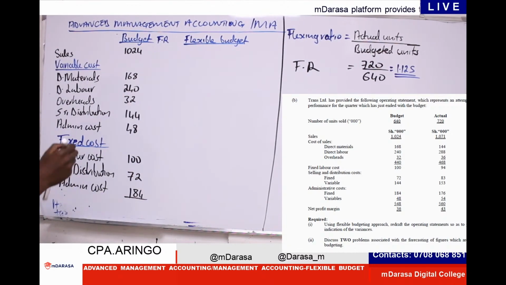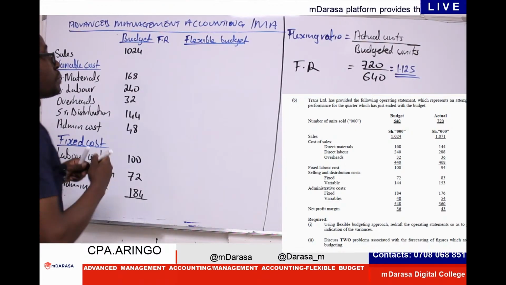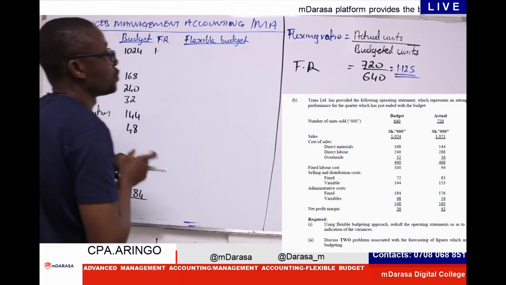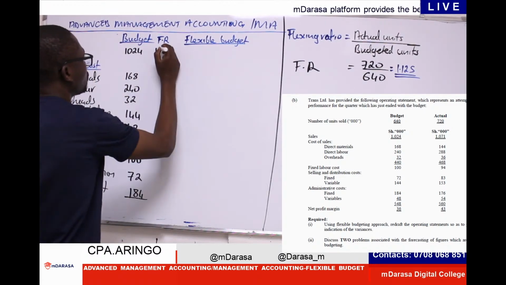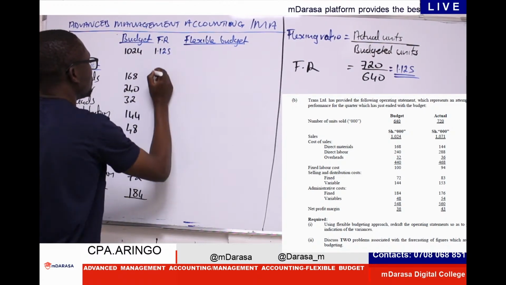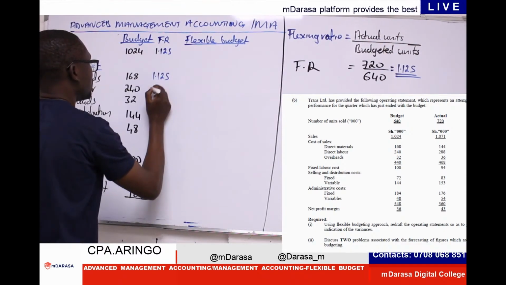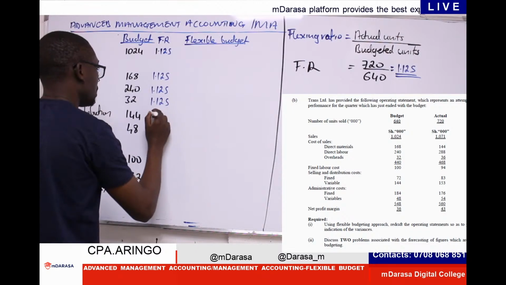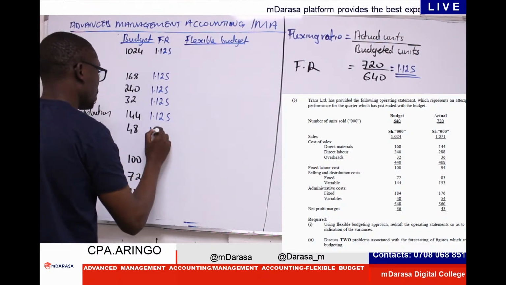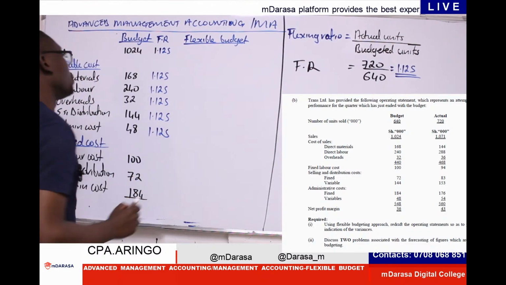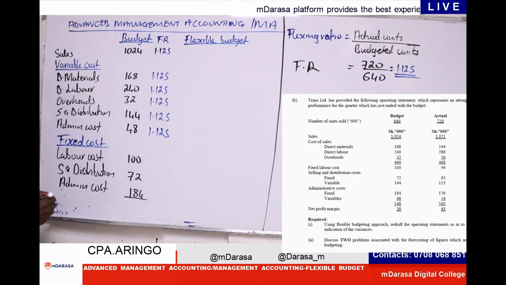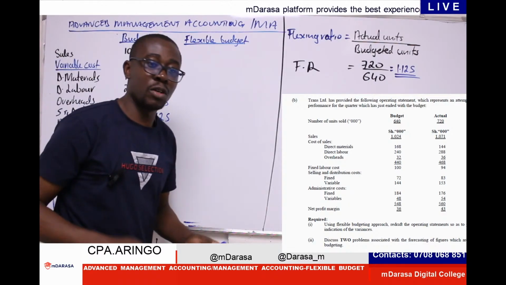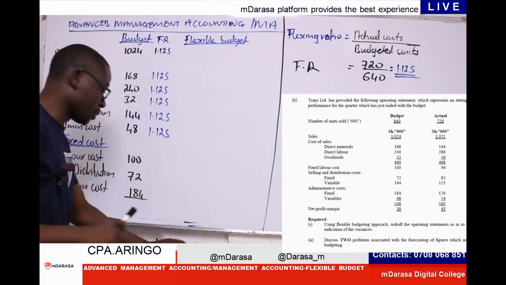I multiply all our variable components with the flexing ratio of 1.125. This will only affect our variable component and sales, just as Mwalimu had mentioned earlier.